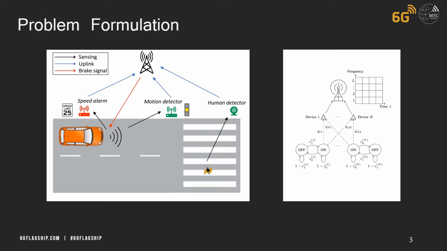The vehicles are assumed to be autonomous, and it is very important to have very low latency communication between these sensors and the base station, and between the base station and the vehicle.